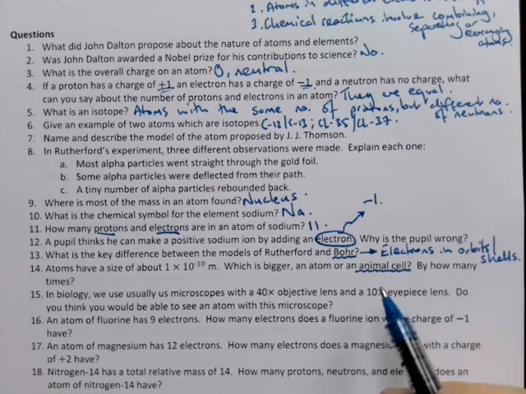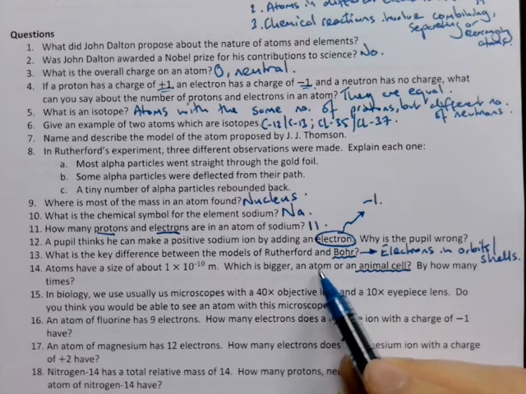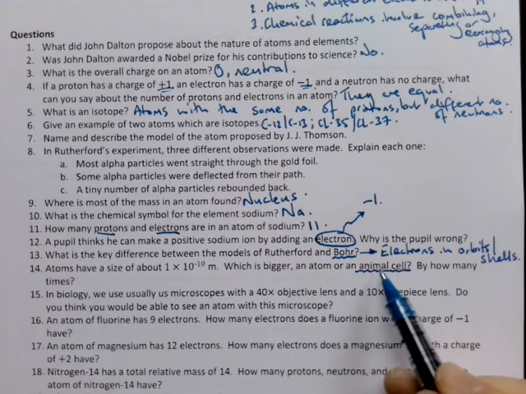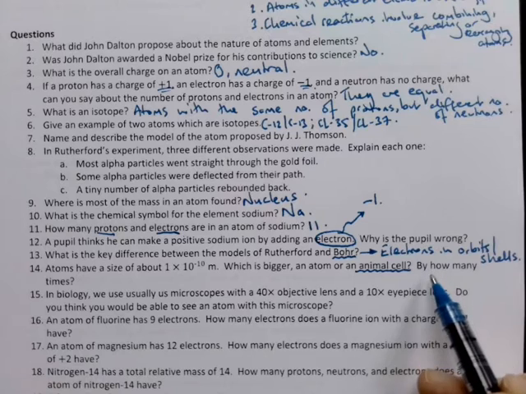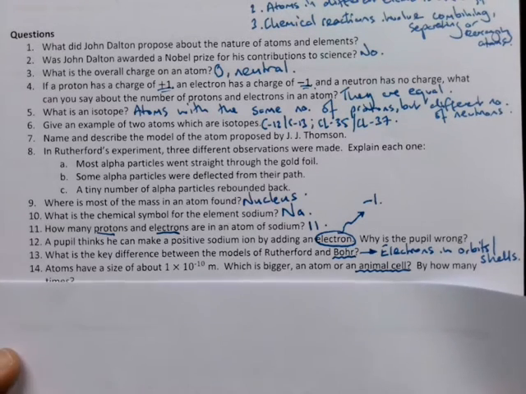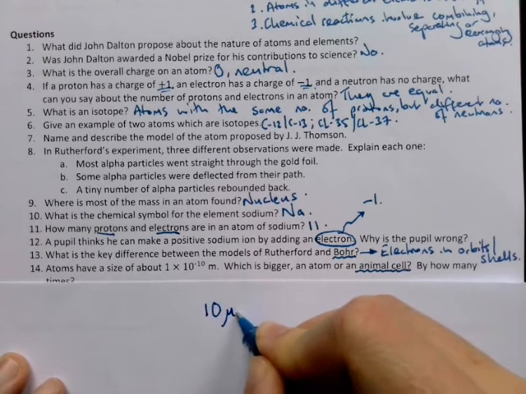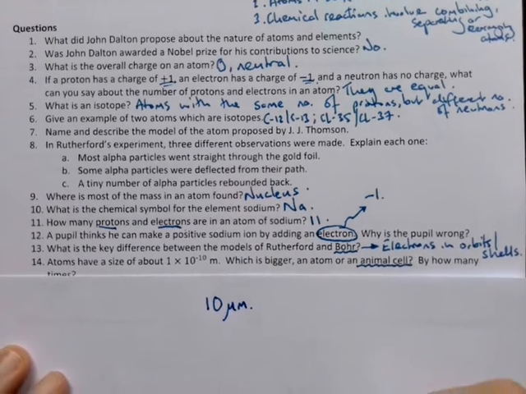Okay, so I know animal cells are very, very small, but atoms, it's difficult to imagine how small an atom is. And I've asked you here how many times smaller. So you'll remember that an animal cell is about 10 micrometers.